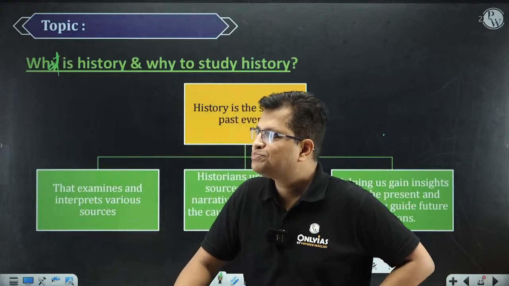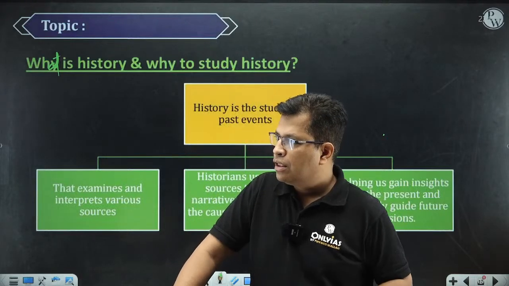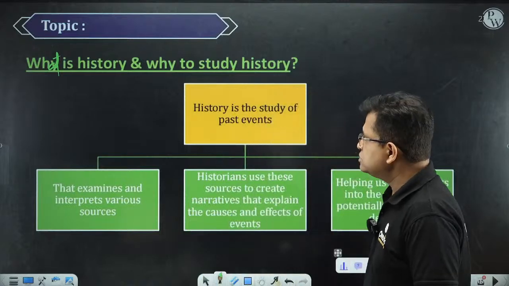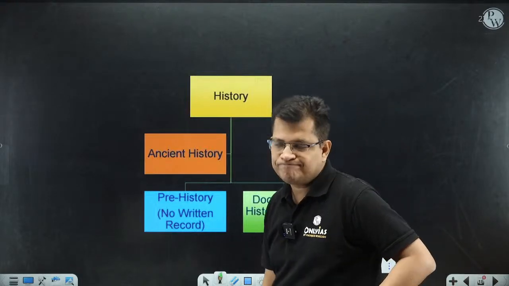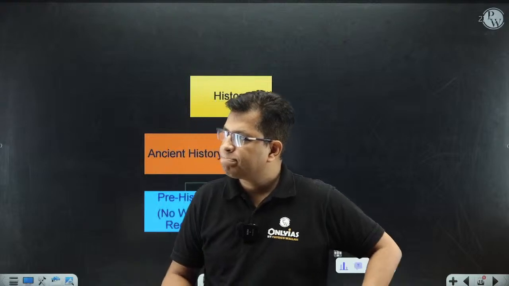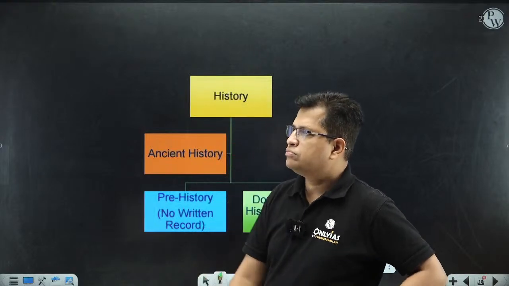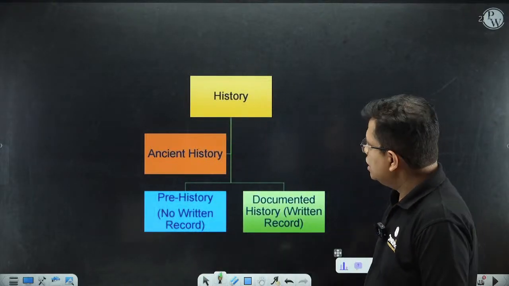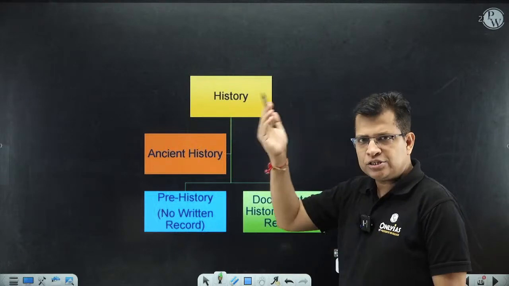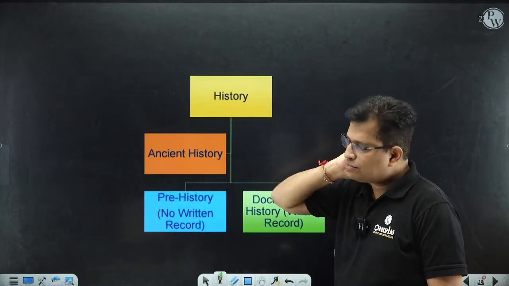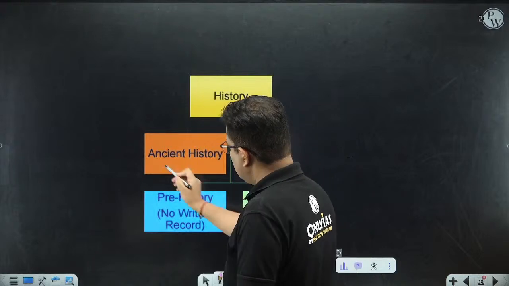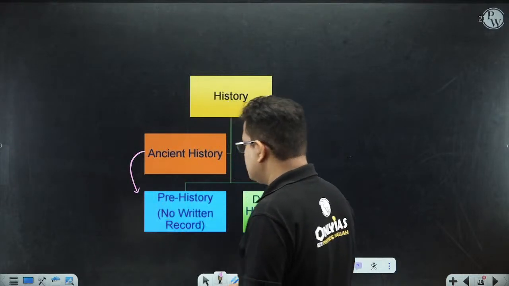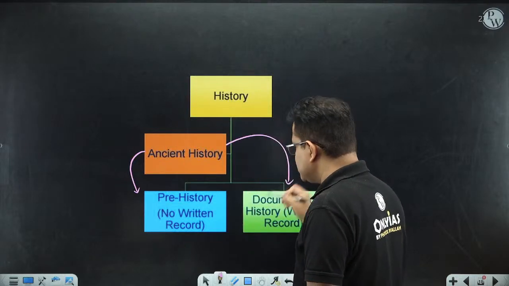Okay. Thank you, everyone. Now coming to some other aspects. So this is your history. Within this history, that includes ancient, medieval, modern, and all. I'm talking about ancient history. Within this history, it can be divided into two: prehistory, and then documented history. Now you can easily understand.